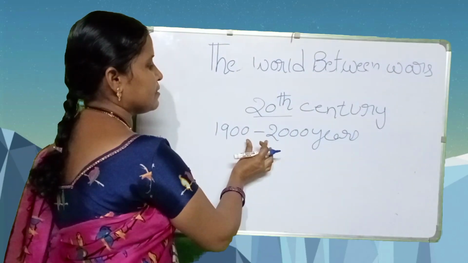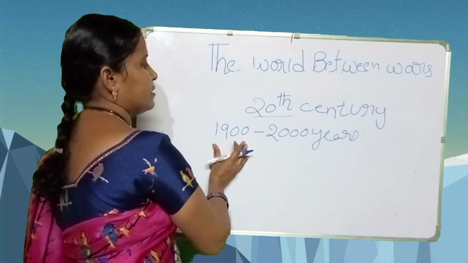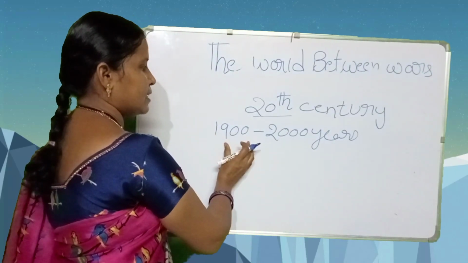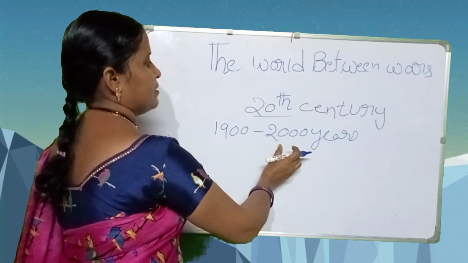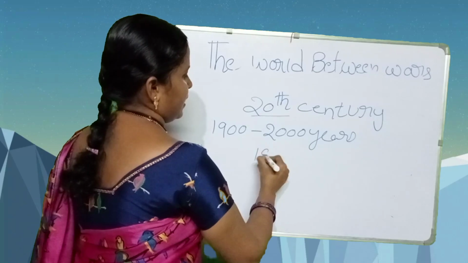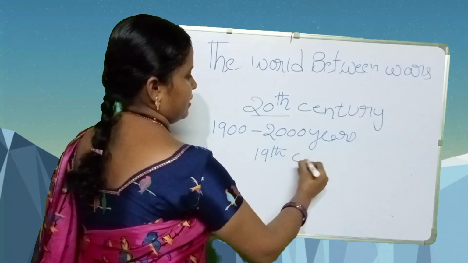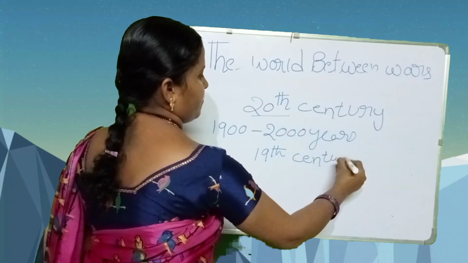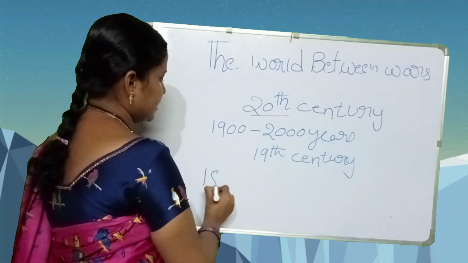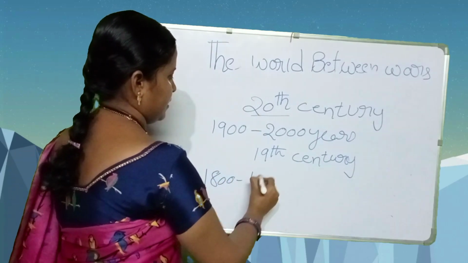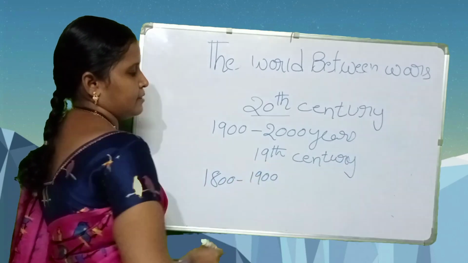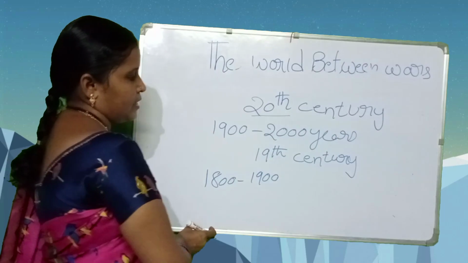Here, 100 years between 1900 and 2000. Next, the 19th century. 1800 to 1900 comes under the 19th century.